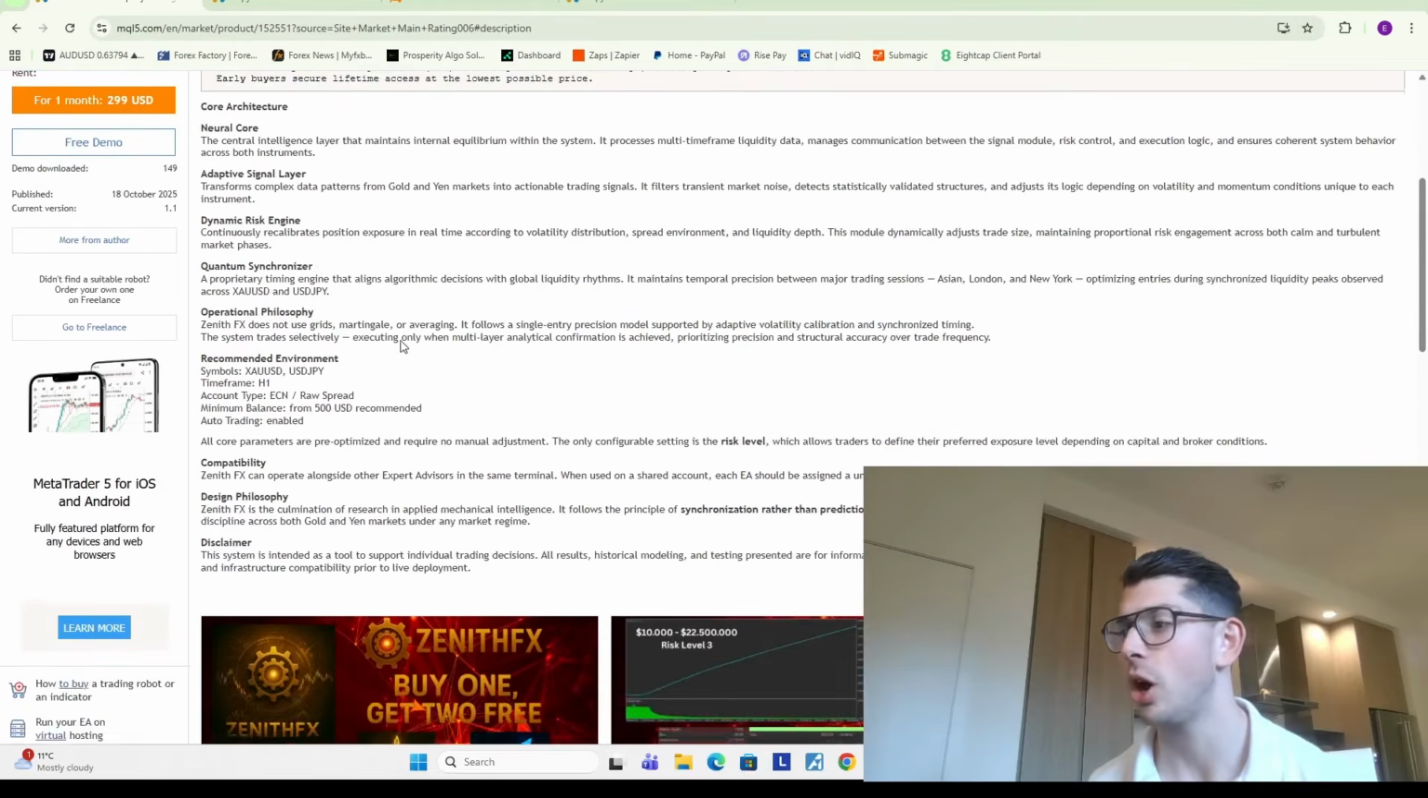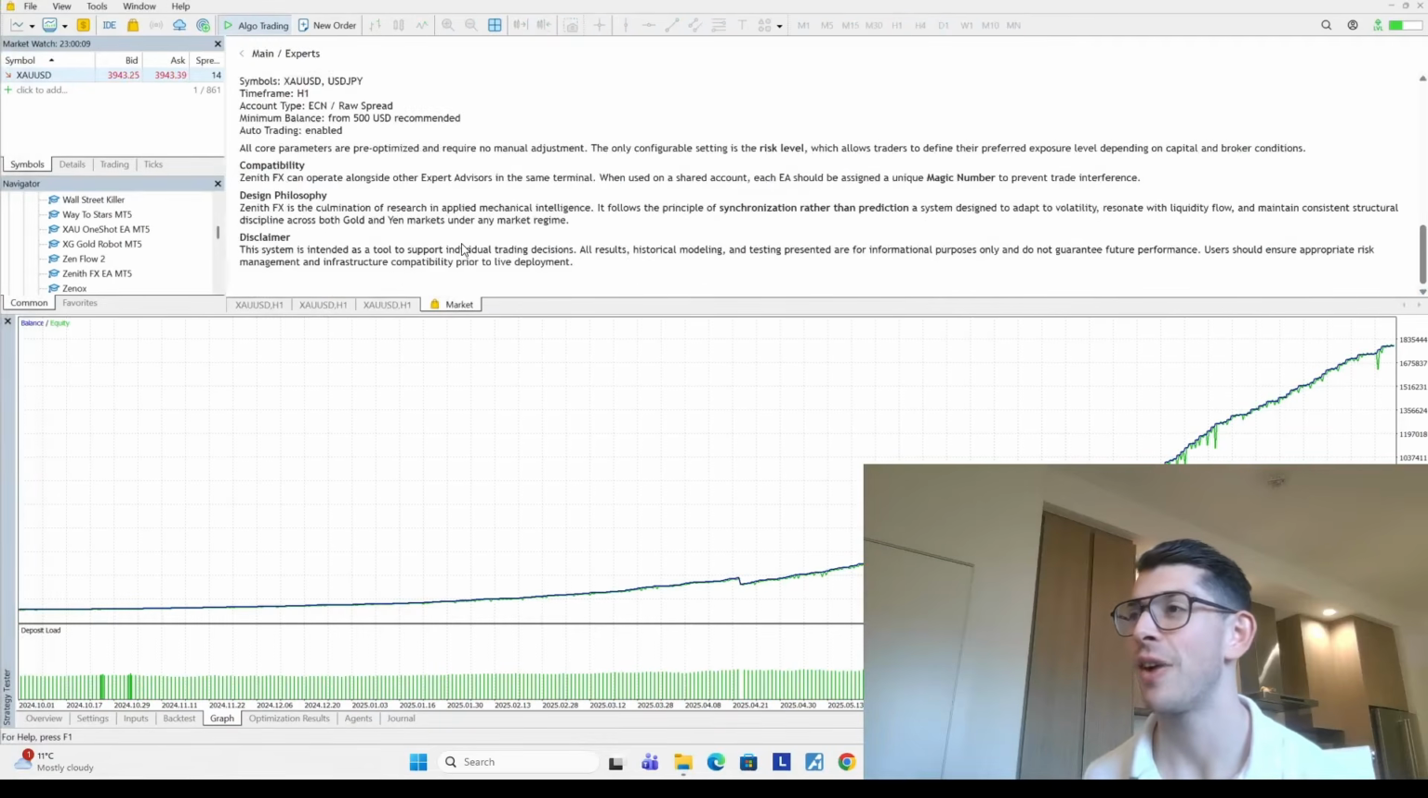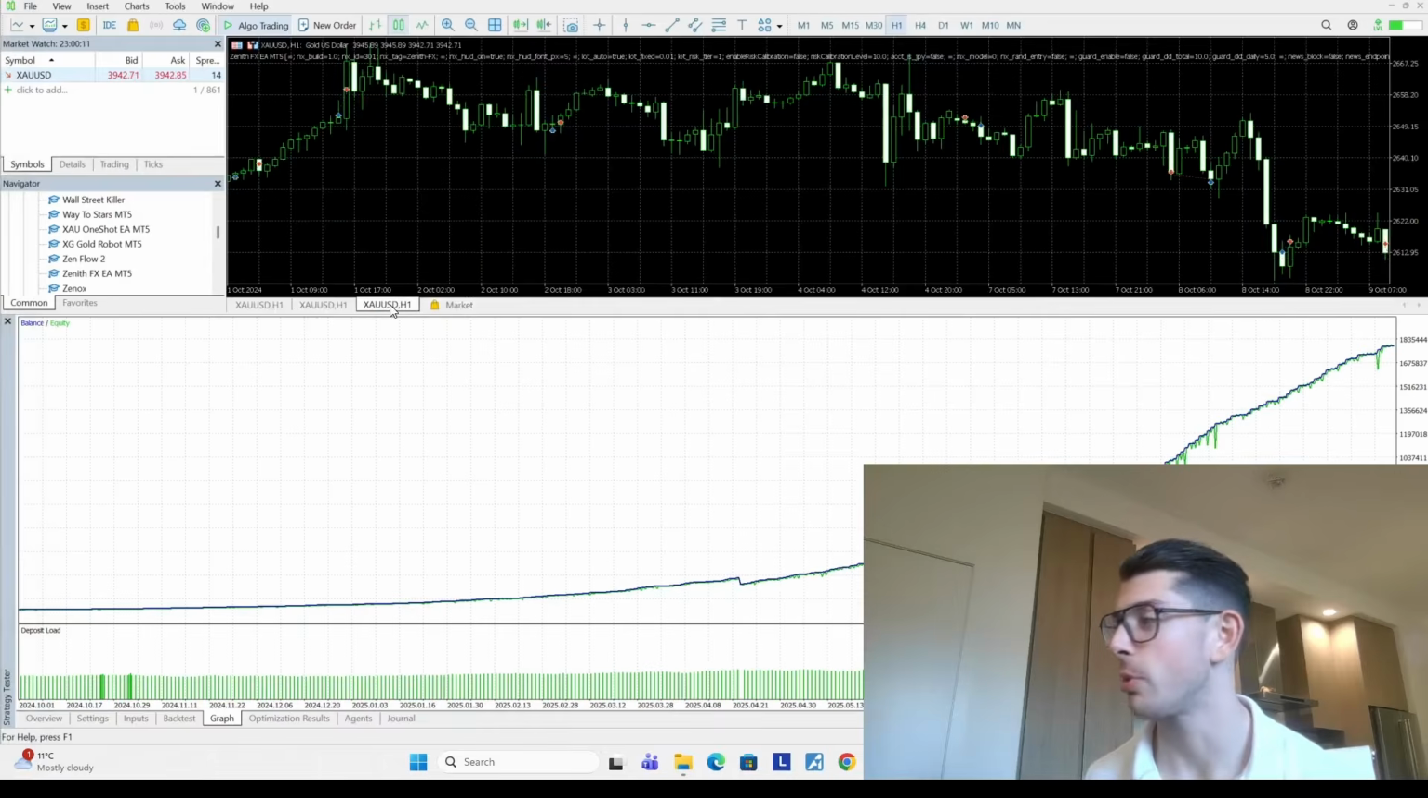So now let's actually hop into MetaTrader to see how it looks when we run a backtest. And here I ran the backtest on gold on the H1 per suggestions.